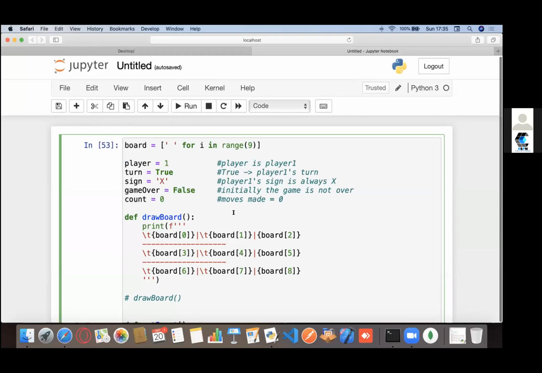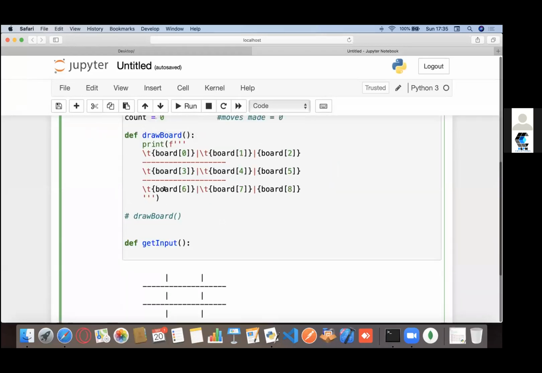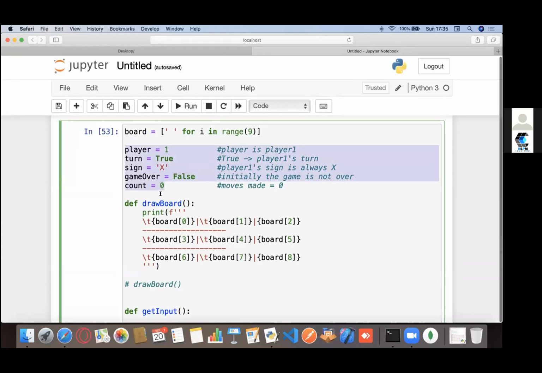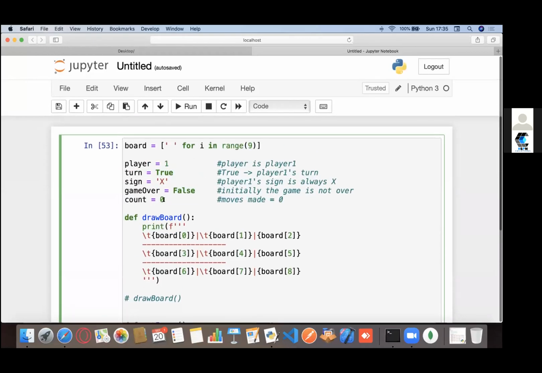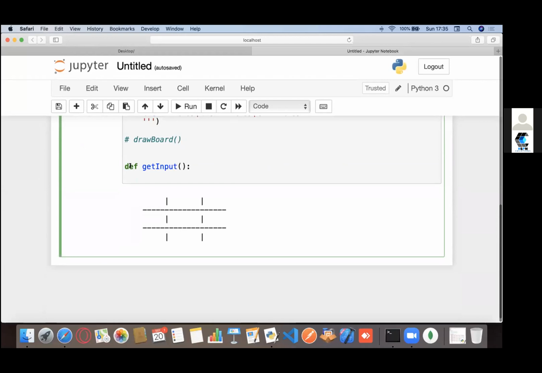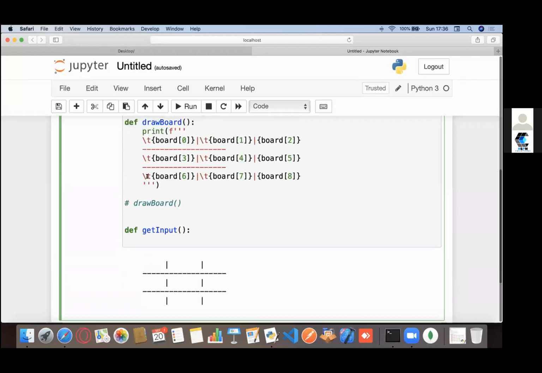My question, Dave, was that these variables are actually defined outside the function, so how do I get access to them inside this function? They have been defined in a global scope, right? I want it to be in a local scope of this function. Anything that is inside this indentation is basically its local scope.